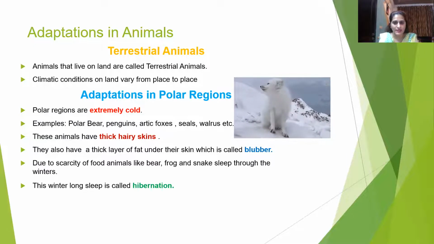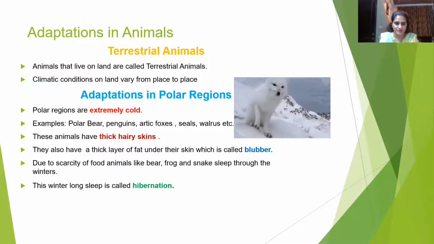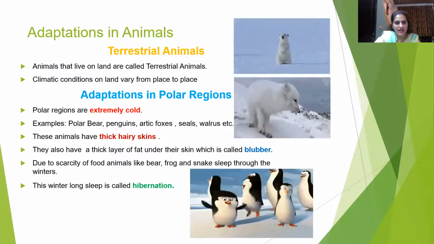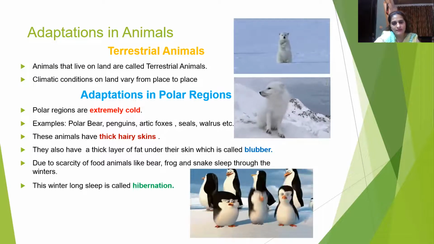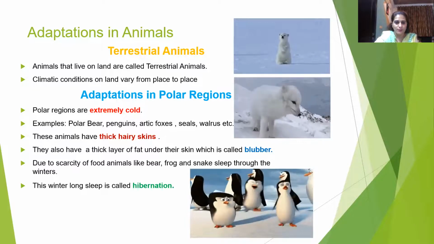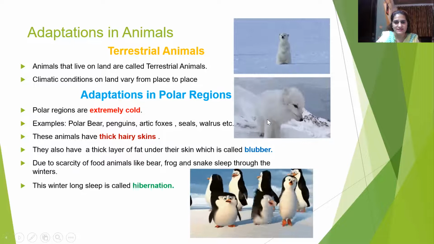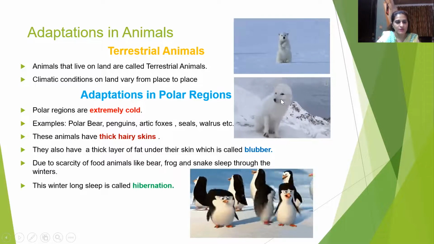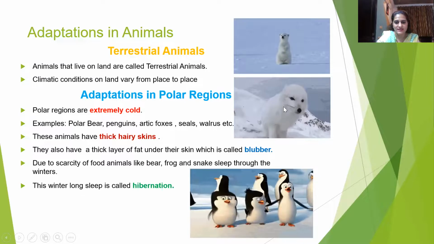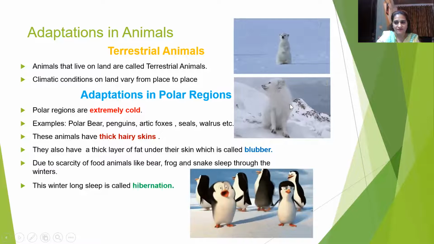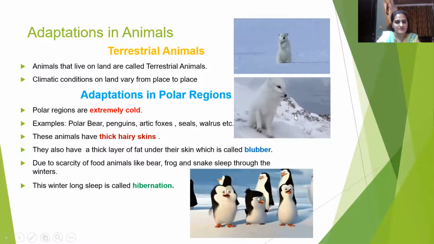So first we will be taking up adaptations in polar regions. We know that the polar regions have extremely cold weather. In the picture, you can see this Arctic fox, and with that we have polar bears, penguins, seals, walrus, etc., those who are living in the polar region. These animals have thick, hairy fur. You can see in this picture that these animals are having thick, hairy fur. They also have a thick layer of fat under the skin, which is called blubber. So this polar bear, penguins, and this Arctic fox have a thick layer known as blubber.